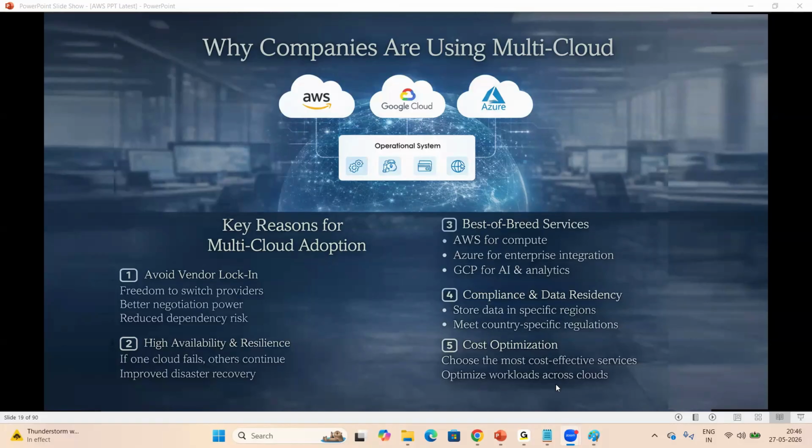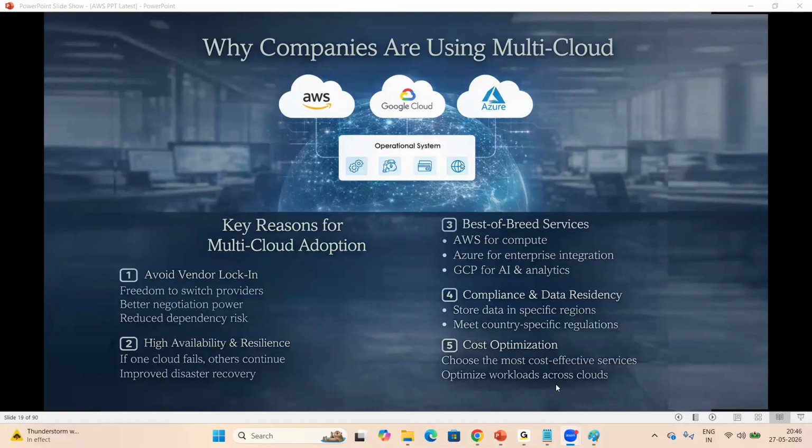For example, AWS is giving lower cost storage, so we can use storage in AWS. In GCP, they're giving lower cost servers. We can use GCP. In Azure, they're giving lower cost databases. We can use databases in Azure. Like that, we can use different platforms.